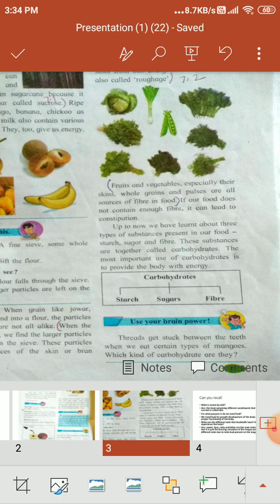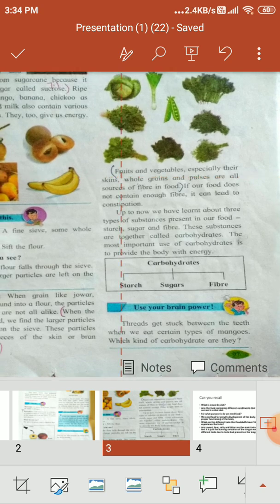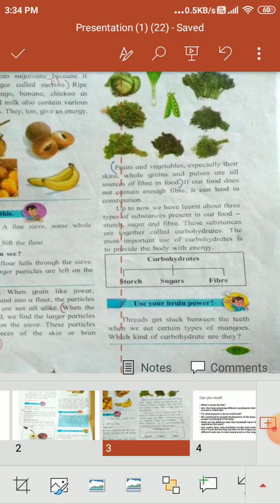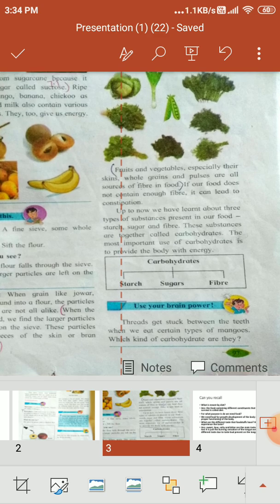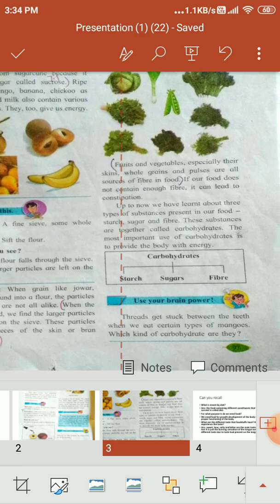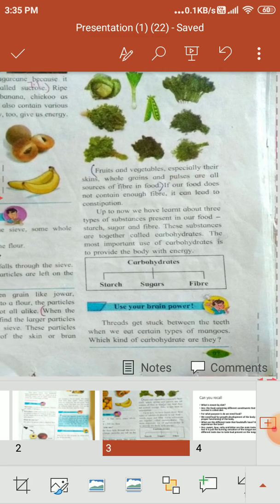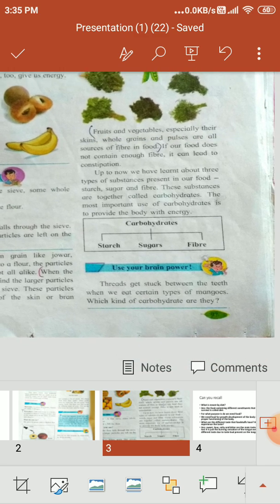Up to now, we have learned about three types of substances present in our food. First one is starch, then sugar, and fiber. These substances are all together called carbohydrates. The most important use of carbohydrate is to provide the body with energy. Starch we get from all the cereals, jowar, bajra, wheat, sago, potato. Sugar we get from all the ripe fruits like mango, banana, chiku, also honey and milk. And fibers we get from all the leafy vegetables and fruits.